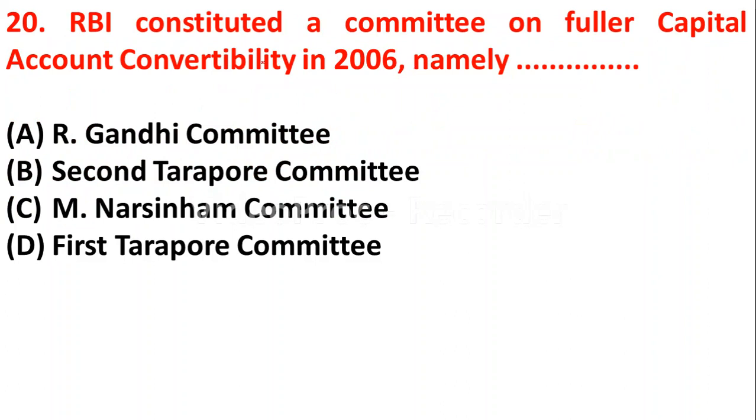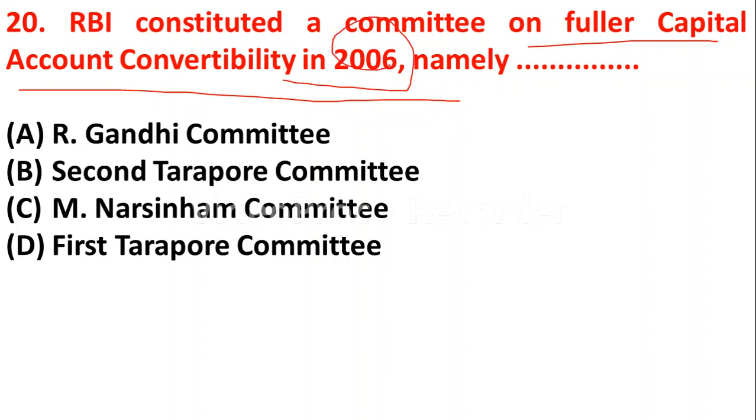Question number 20. RBI constituted a committee on Capital Account Convertibility in 2006, namely option A, R. Gandhi Committee, option B, Second Tarapore Committee, option C, M. Narasimhan Committee, option D, First Tarapore Committee. So the committee RBI constituted on Capital Account Convertibility in 2006 is known as the Second Tarapore Committee.